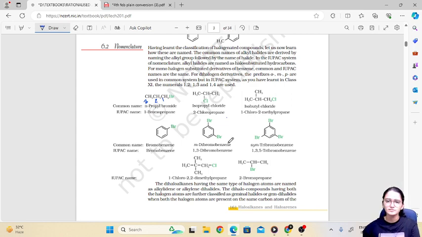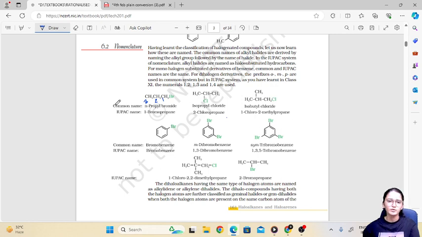Then next, we have this type of arrangement in which there are 4 carbon atoms and chlorine is attached to the last carbon atom. In this we can see propane is the main chain, and numbering will start from here because chlorine is attached to this carbon. So 1, 2, 3, and the naming will be 1-chloro-2-methylpropane, because methyl is at the second carbon and methyl does not have priority as compared to chlorine.